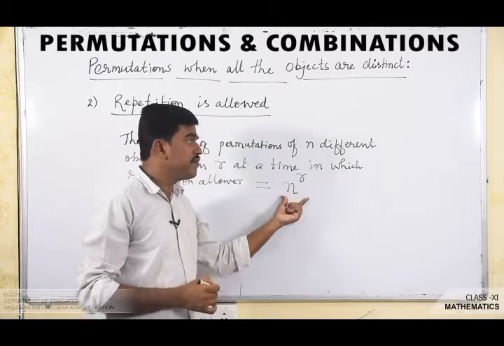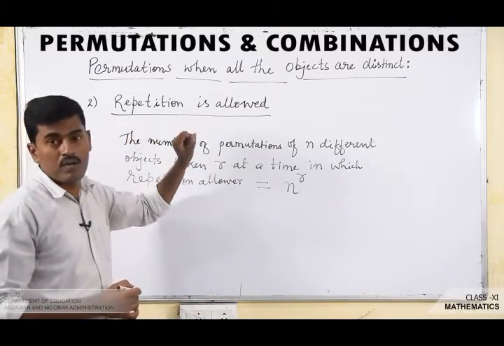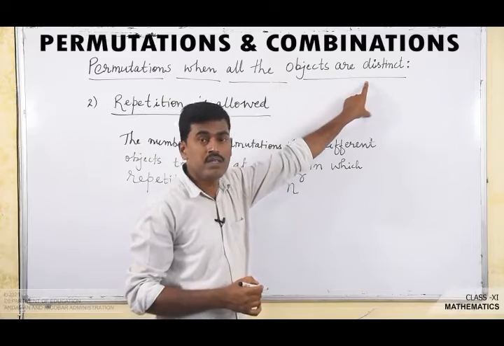So this is the formula for the case where repetition is allowed, but the objects are distinct.